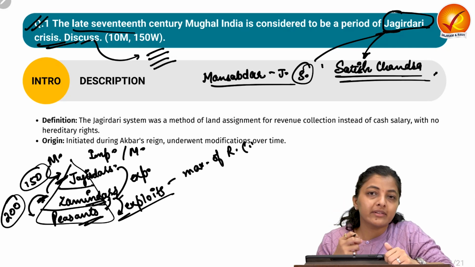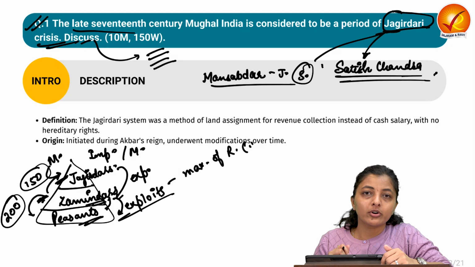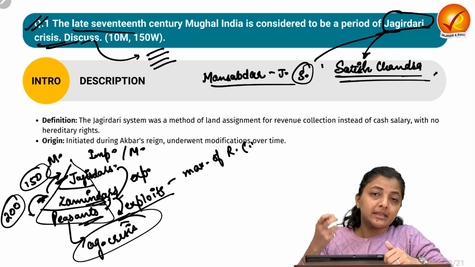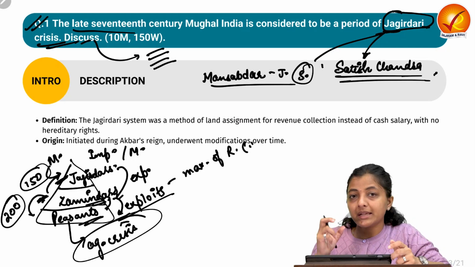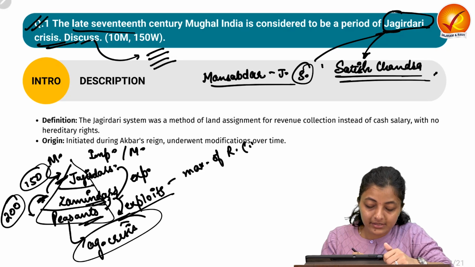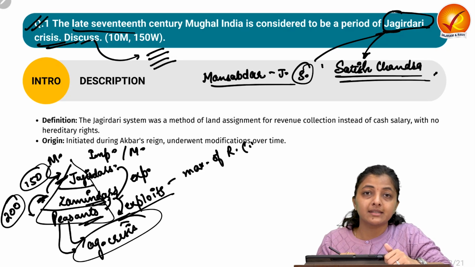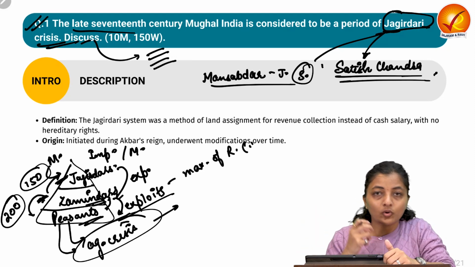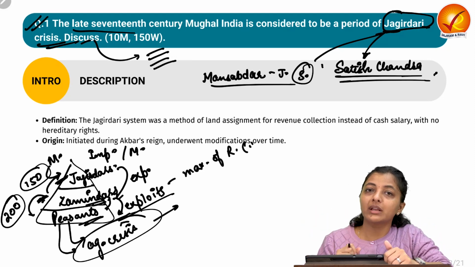So peasants do not have any incentive to increase the agricultural productivity. So it resulted into the agrarian crisis also. The oppression and the increased chances of corruption by the zamindars on the peasants resulted into the agrarian crisis. So this also, along with the Jagirdari crisis, was the reason in the fall of Mughal Empire.